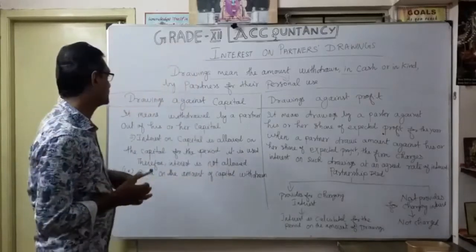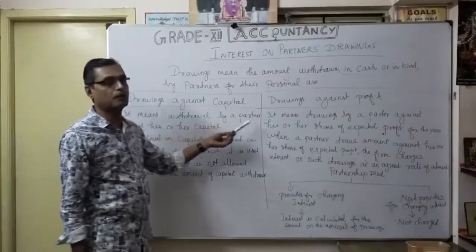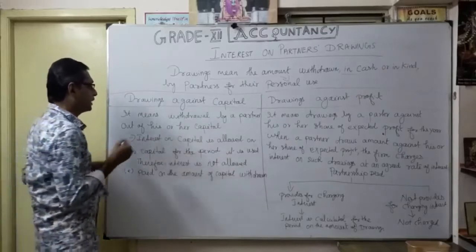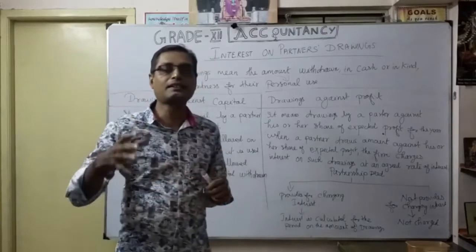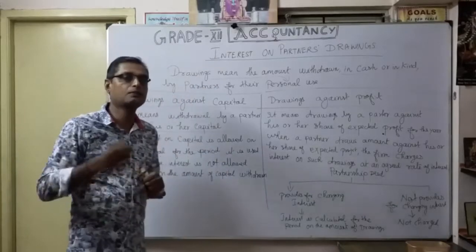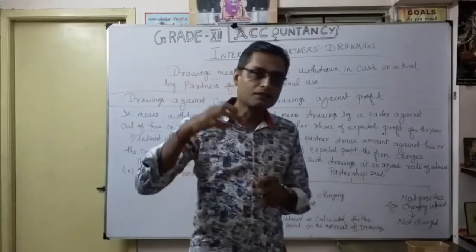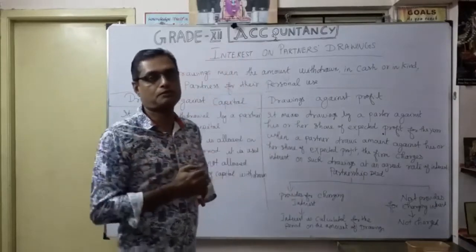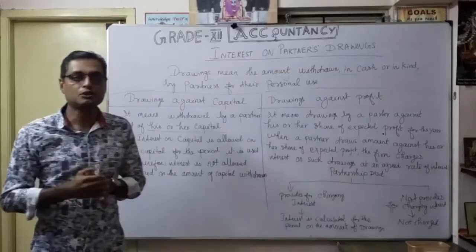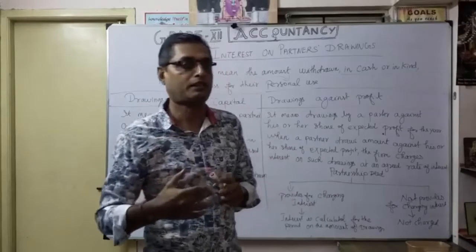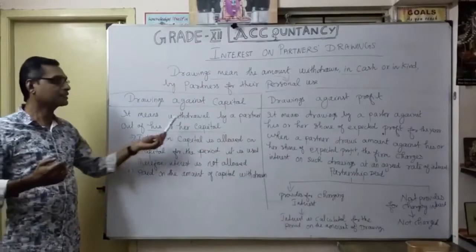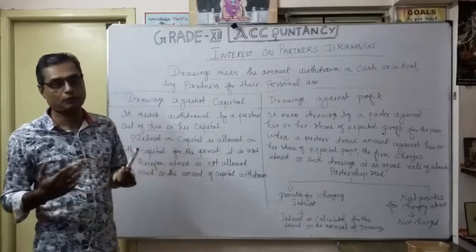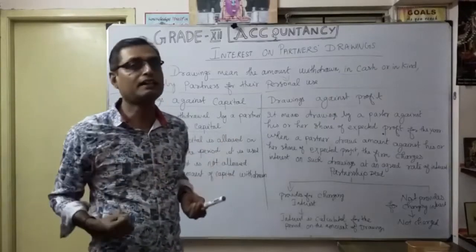Very simple: it means withdrawal by a partner out of his or her capital. They already invested capital, for example 5 lakhs, and withdrew an amount from that capital. Naturally the capital is reduced. That is called drawings against capital.